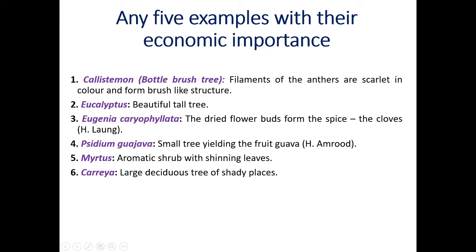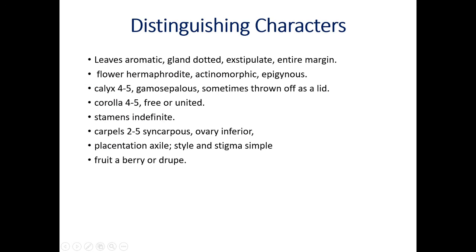The next example, Myrtus, aromatic shrub with shining leaves. They are commonly cultivated as ornamental plants. Then Careya, large deciduous tree of shady places. Now these are some examples and their economic importance of family Myrtaceae. Now let us see lastly the distinguishing characters. That means the diagnosis after studying the morphological and reproductive structures, characters. At the end of the family, there are the distinguishing characters.